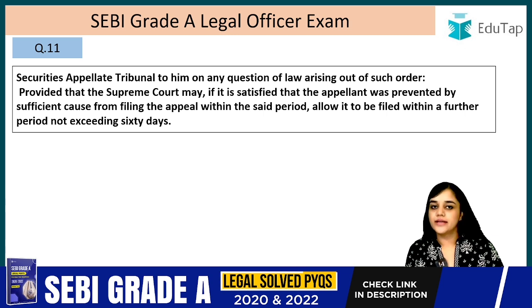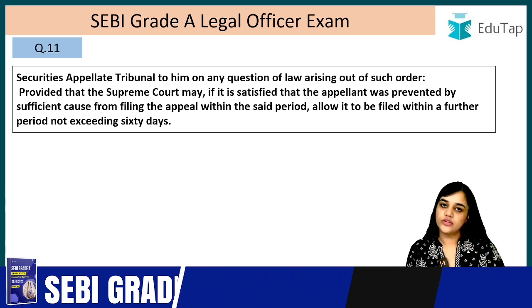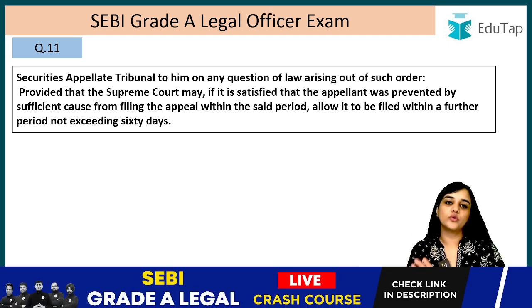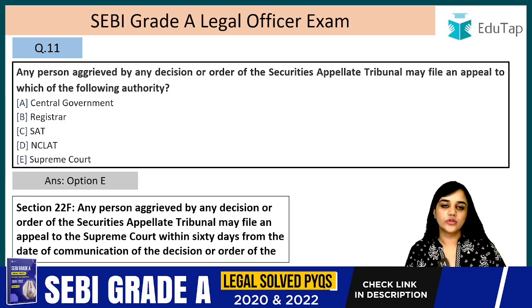So he can then again be given a 60 days period. The original time is also 60 days. It can also be extended by 60 days again if the Supreme Court is of the opinion that yes, he was prevented by a sufficient ground. So the answer is option E, Supreme Court.